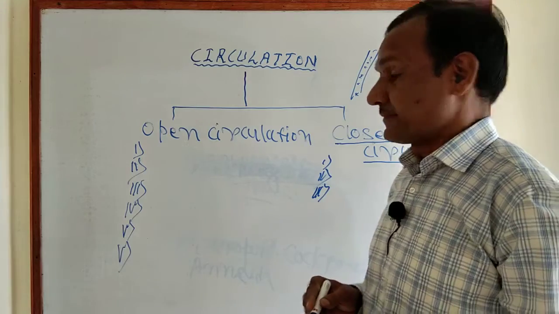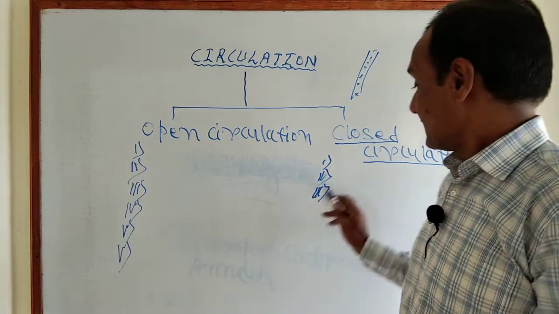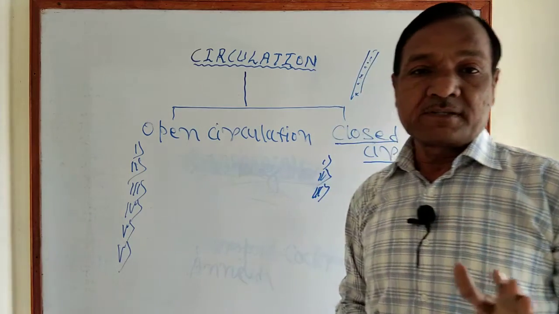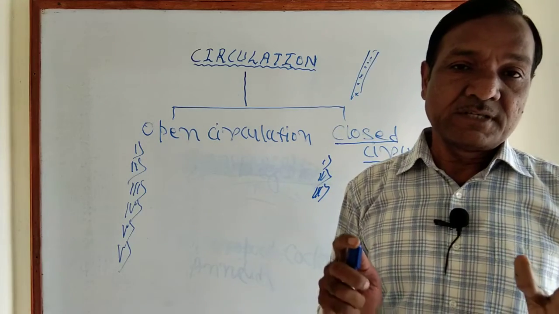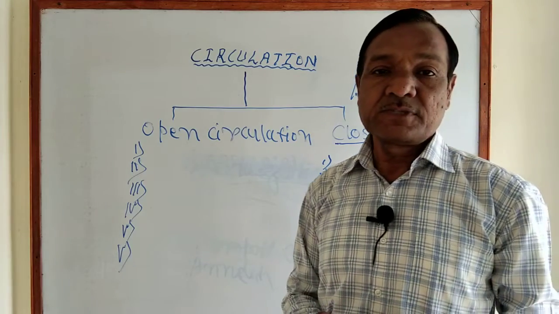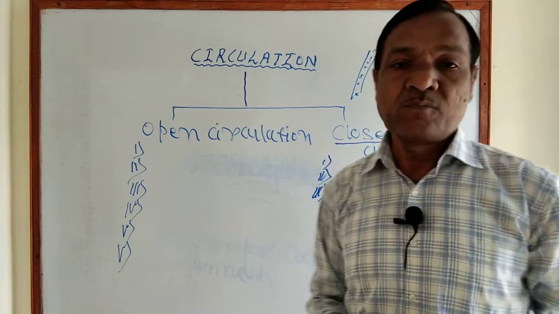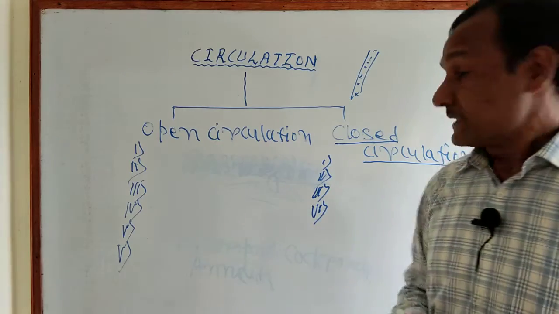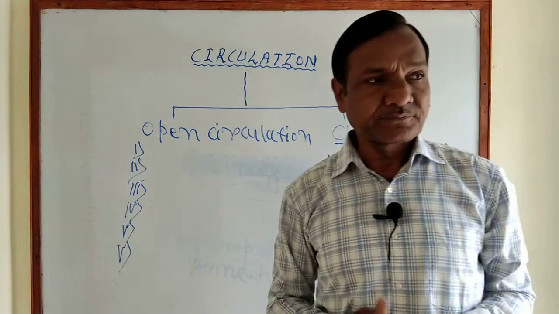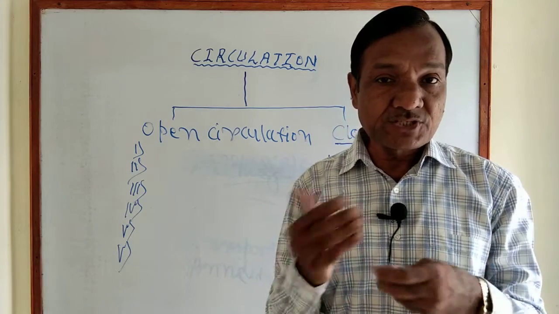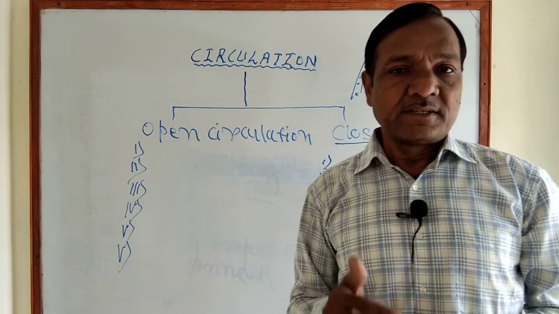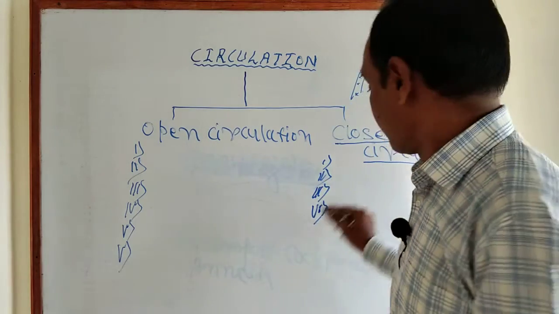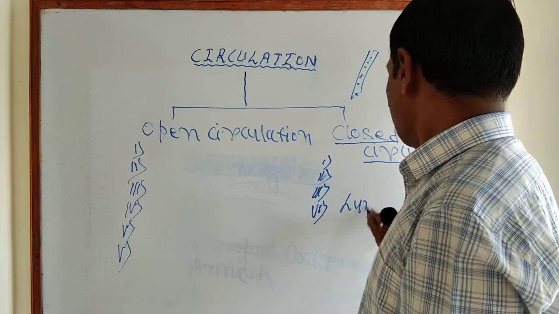Another characteristic, within closed circulation the blood does not directly contact the cells and the body tissue. Next, the exchange of material takes place through an intermediate fluid called lymph.